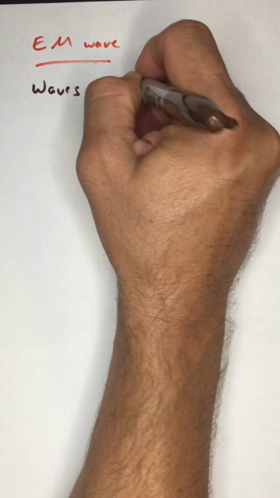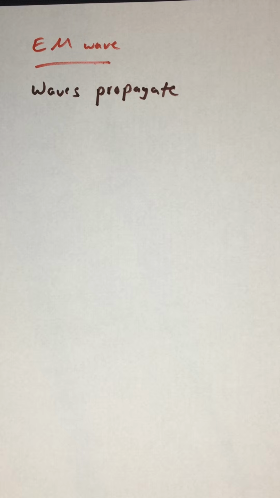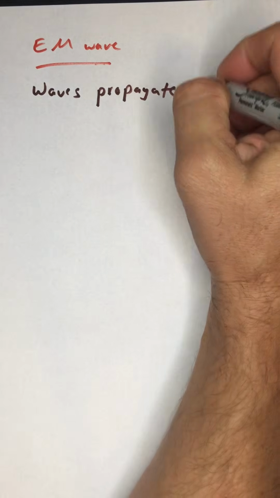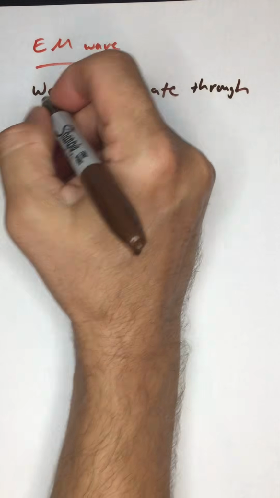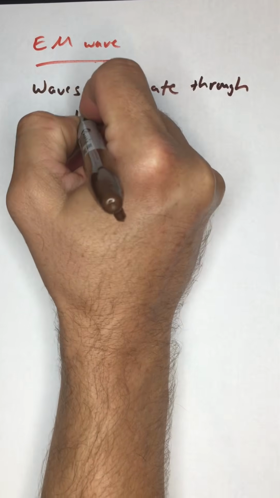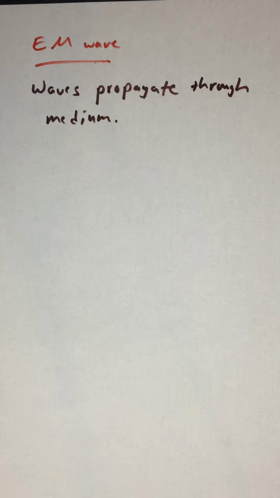Propagate is just our fancy physics word for travel, right? Waves are traveling. They are a transfer of energy without a transfer of matter. So if they're going to transfer something, they've got to move. So waves propagate through what we call a medium. It's just whatever substance the wave happens to be propagating through.